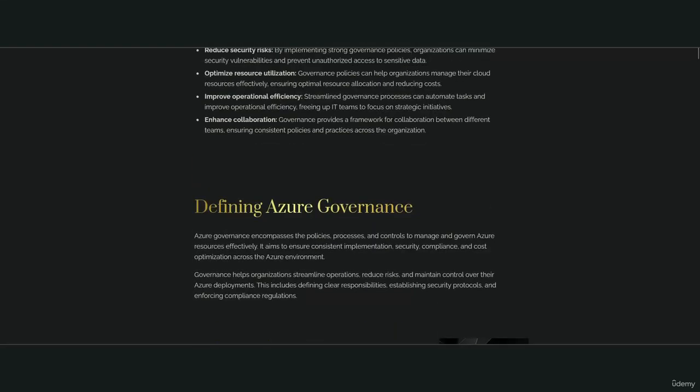Defining Azure Governance. Azure Governance encompasses the policies, processes, and controls to manage and govern Azure resources effectively. It aims to ensure consistent implementation, security, compliance, and cost optimization across the Azure environment. Governance helps organizations streamline operations, reduce risks, and maintain control over their Azure deployments. This includes defining clear responsibilities, establishing security protocols, and enforcing compliance regulations.